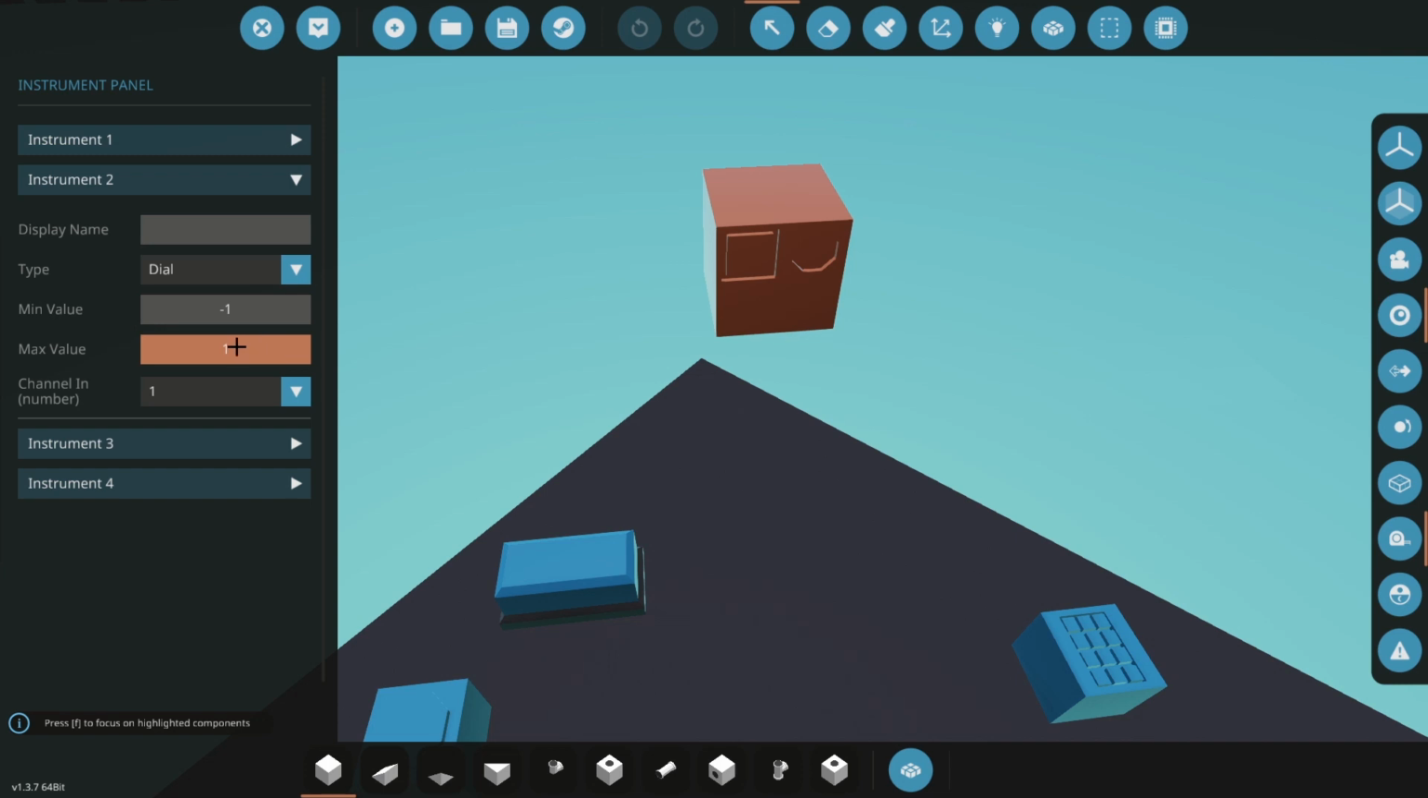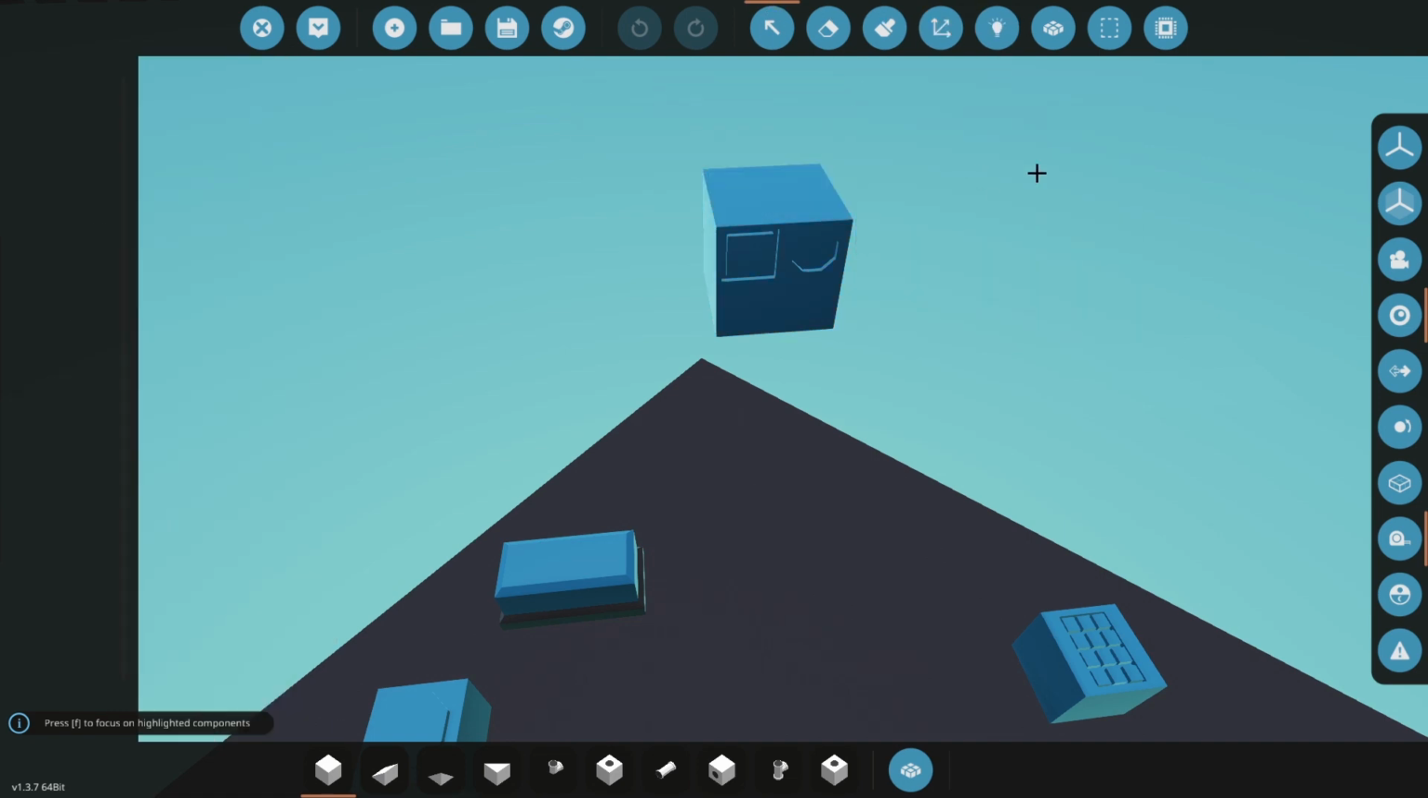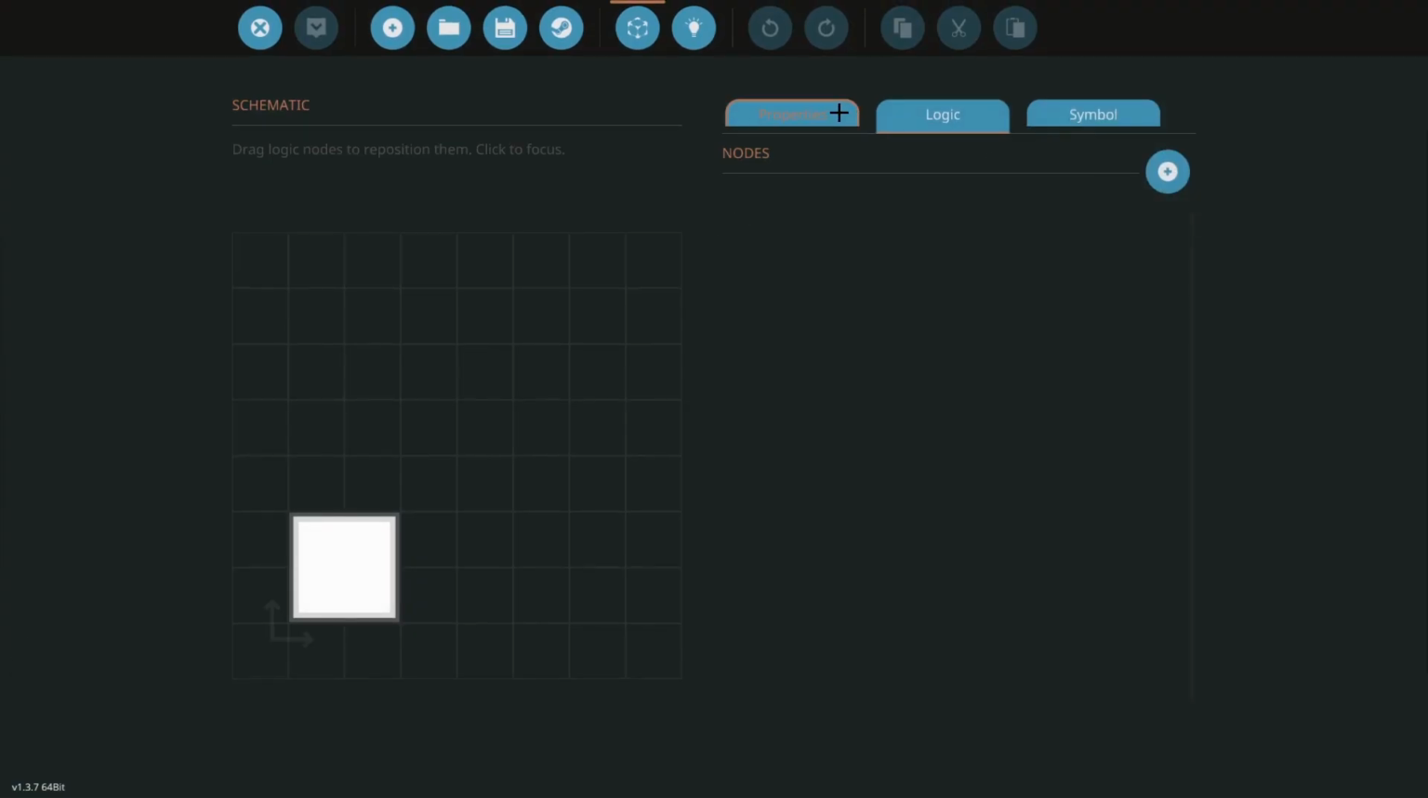Now the minimum and maximum value. The minimum value is, as an example, if we set it to 0, that means that if we give the number 0 into this dial, the needle will be shown at the minimum point on the dial. If it's at 1, then it will be shown at the maximum point. So we're just going to do 1 to 100. Again, channel in number. Let's just do keypad.